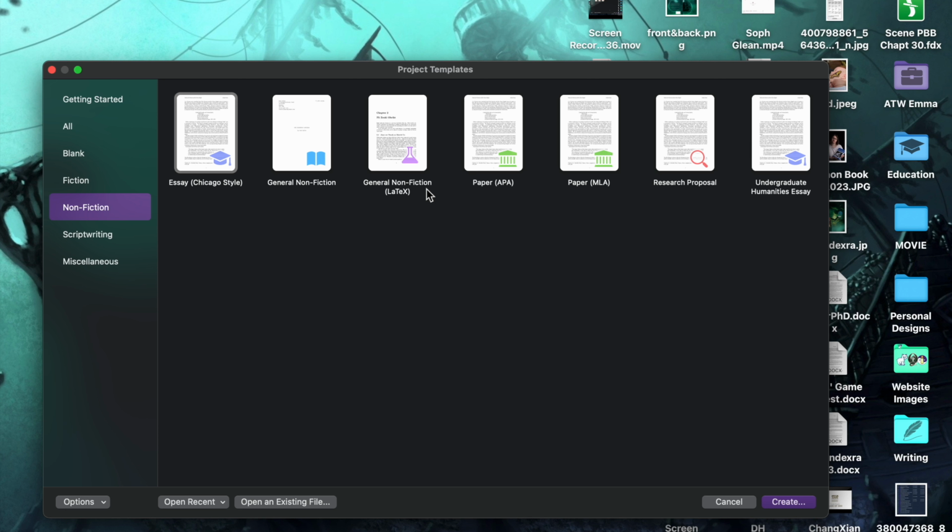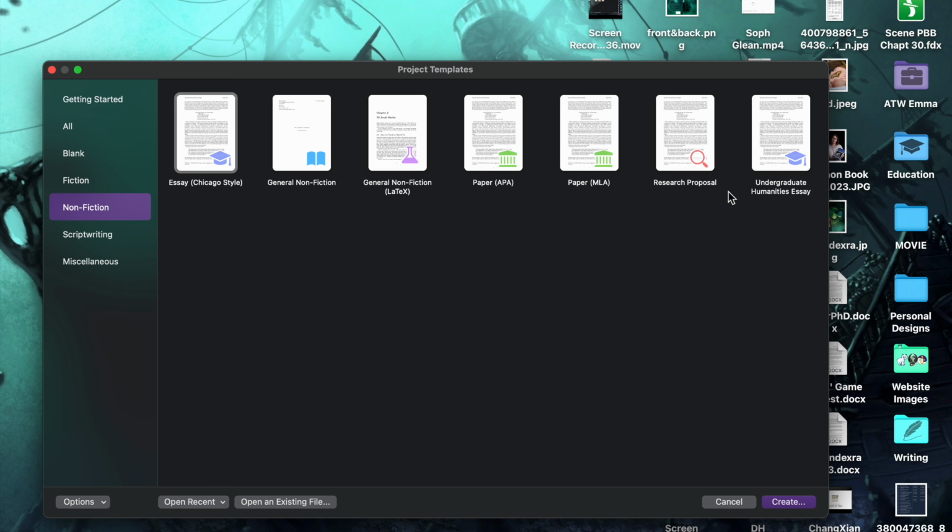Then there's LaTeX. Again, I don't really understand that. That's not something we tend to use in the UK that I'm aware of. Then you could do an essay using paper APA, or one using MLA. Now I have used both of these, I think. Definitely use APA, that's the most common one in the UK.